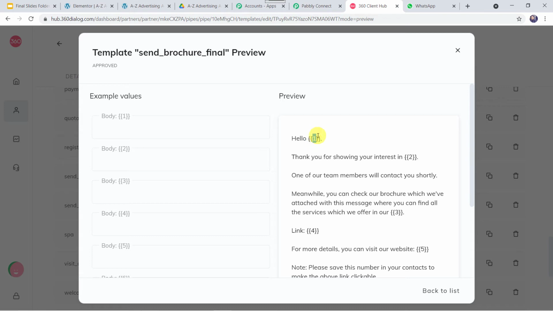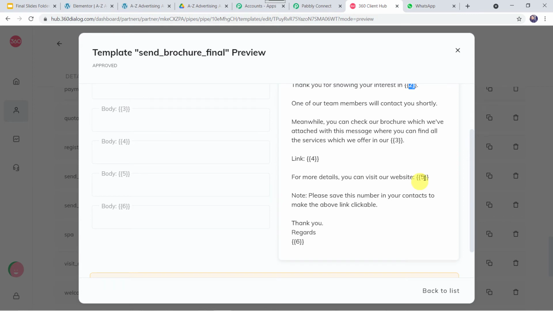Let us read the template first. Thank you for showing your interest in. Here your ad agency name is going to come. One of our team members will contact you shortly. Meanwhile, you can check a brochure which we have attached with this message where you can find all the services which we offer in our. Then again you can give the agency over here. Then the link of the brochure or the quotation can be given over here. For more details, you can visit our website. Website address can be mentioned. Note, please save this number in your contacts to make the above link clickable. Thank you, regards, and here again your ad agency name is going to come.